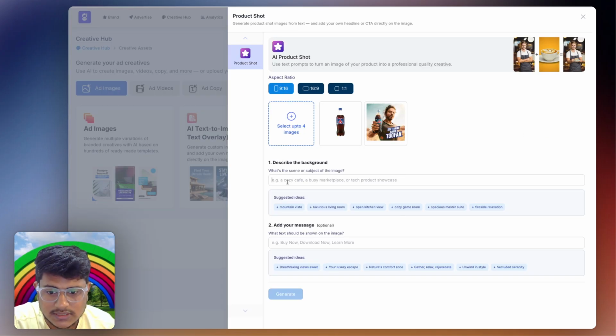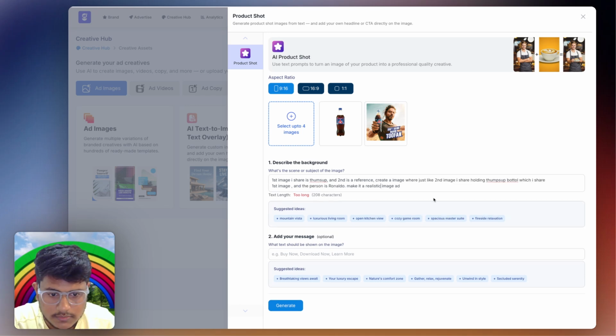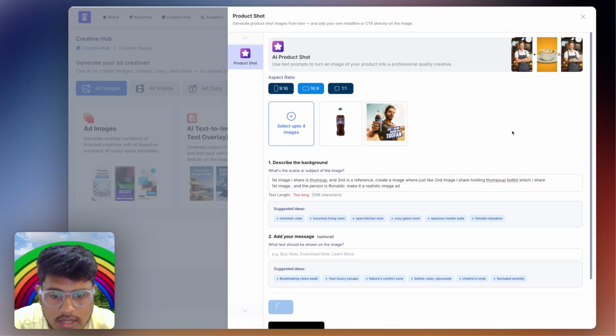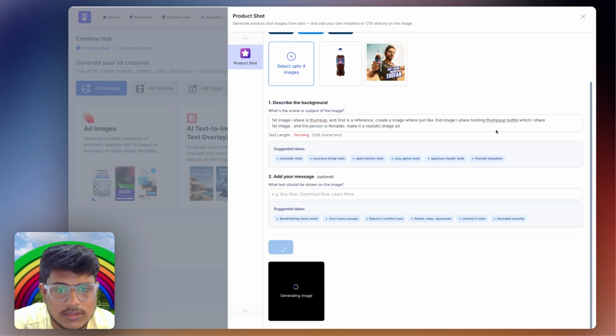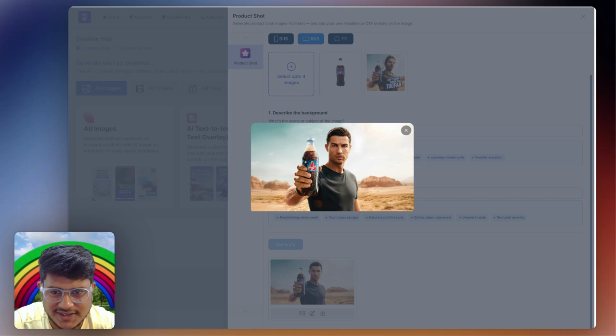For now I just type this Thums Up, and the second is a reference. I give a basic prompt where I explain what the first image is, what the second image is, and what I want. I select this format and just hit generate. Now let me see what the output is. Now it's loading. Holy shit!